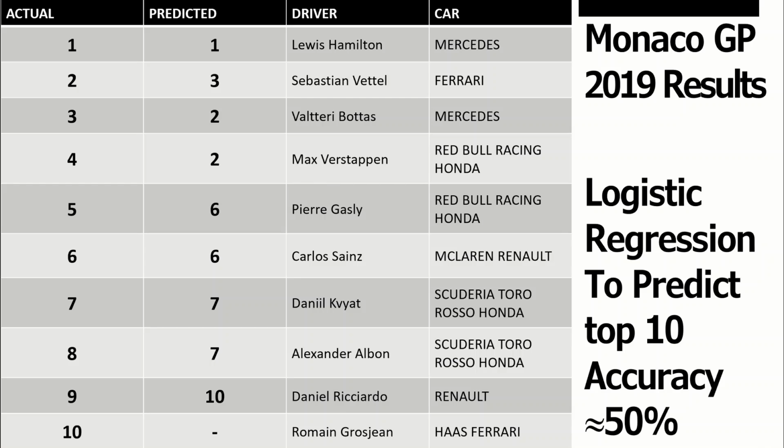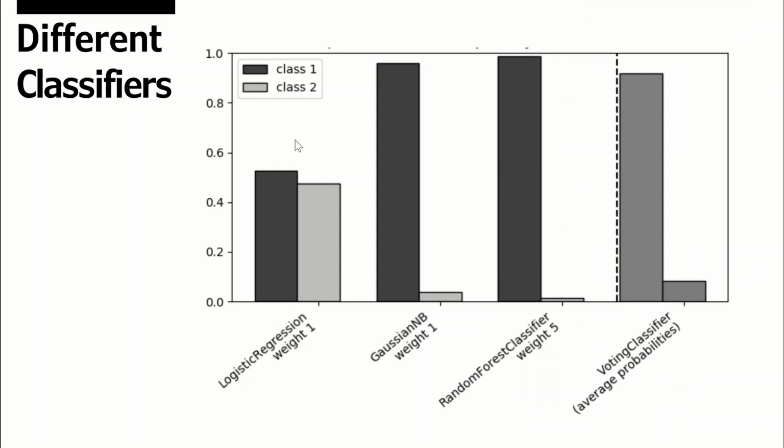Using logistic regression, an accuracy of about 50% was obtained when trying to predict the finishing order of the top 10 drivers. And as we can see here, for a particular result like the Monaco Grand Prix, the misclassified values are actually pretty close to the real values. Therefore, it makes sense to determine only the probabilities or maybe classify the top one or two drivers.